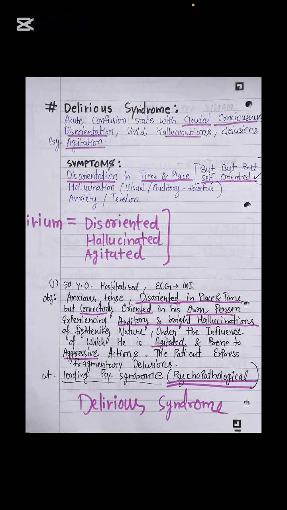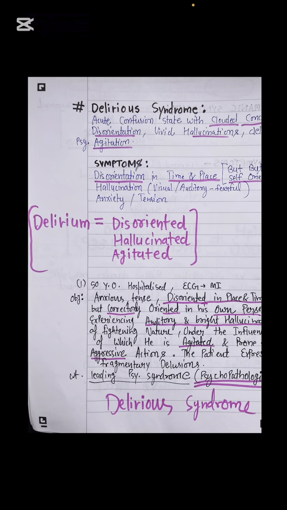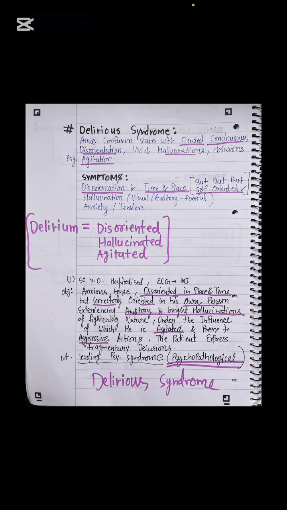Because he is agitated, he is having some hallucinations related to the visuals, as well as some hallucinations which are scaring him right now. He is in a fearful state. So the patient is agitated and prone to aggressive actions. He can even slap the doctor right now. The patient expressed delusions. What leading psychopathological syndrome is here? Delirious syndrome. So remember with the mnemonic, guys: delirious syndrome, disoriented, hallucinated, agitated.